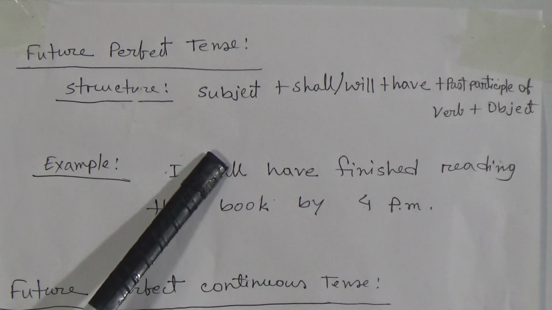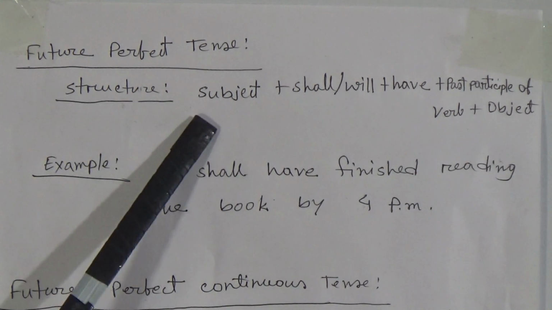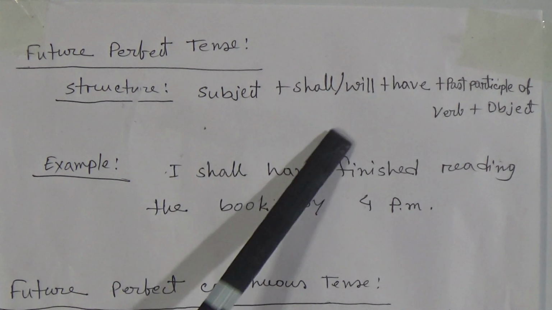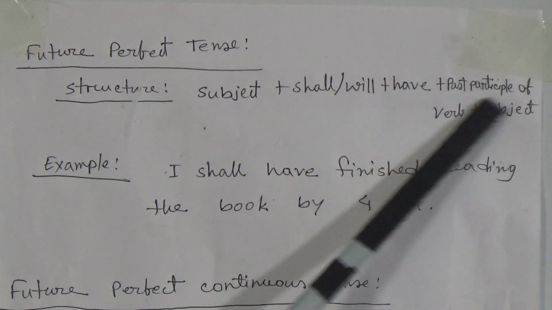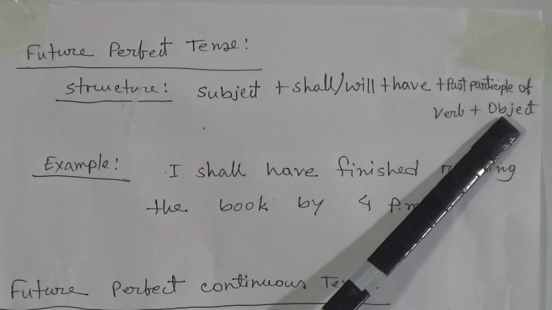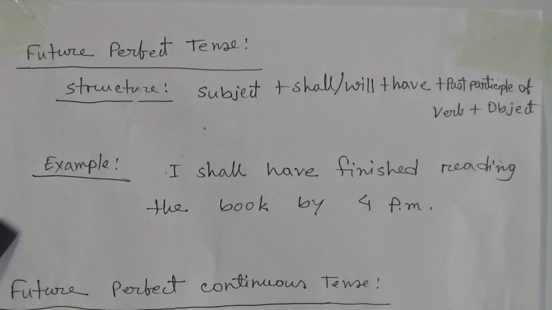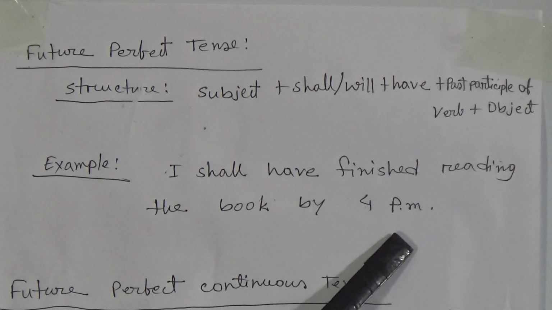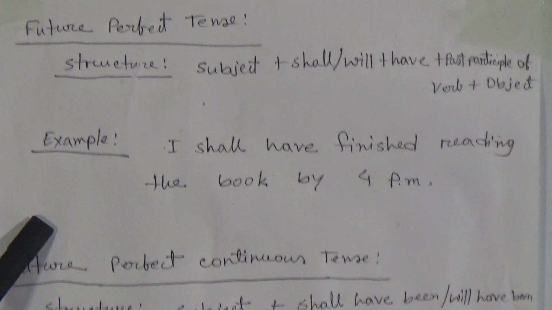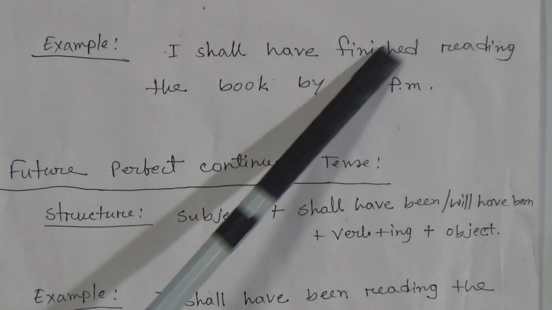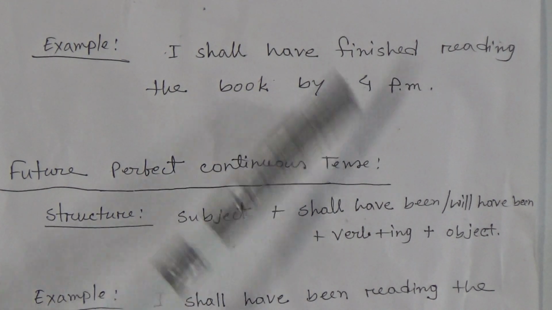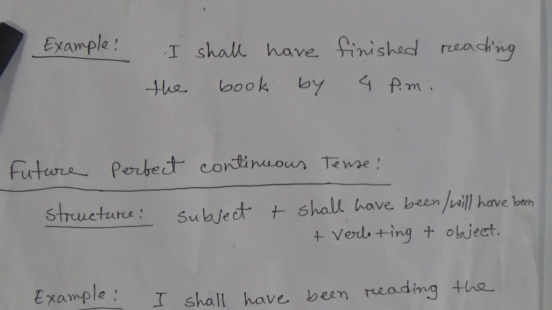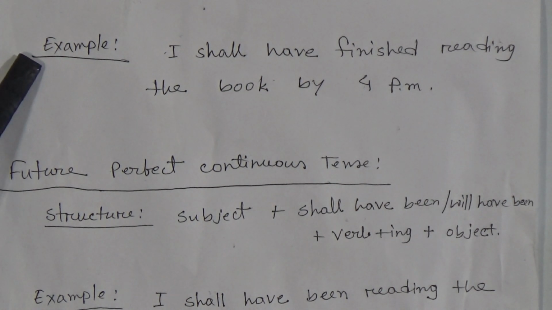Dear students, here I am repeating this. So the structure is: subject plus shall or will plus have plus past participle of verb plus object. Now I am going to say an example. I shall have finished reading the book by 4 p.m. As per our definition, we have learned that this tense is used to talk about an event in future which is expected to be completed before a certain time or another event in future.